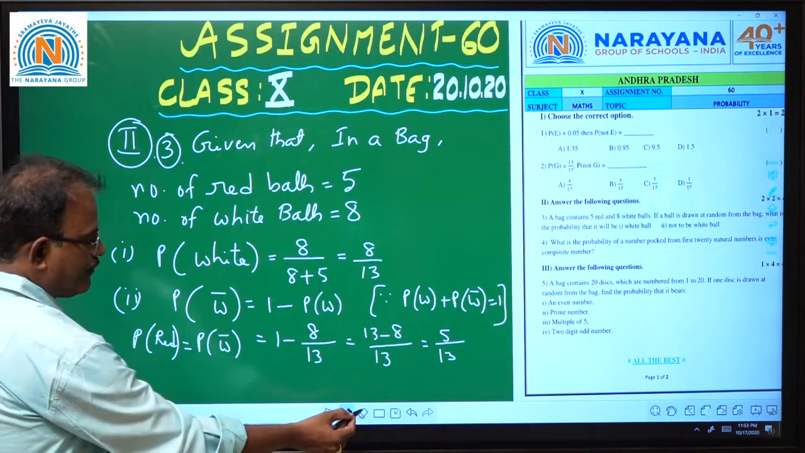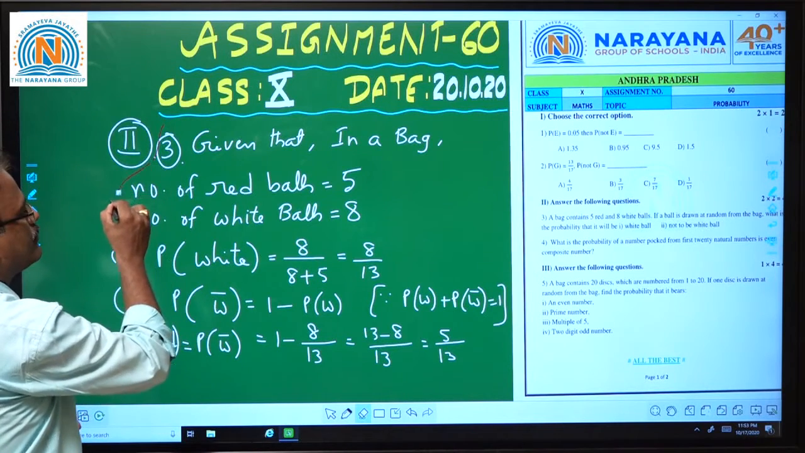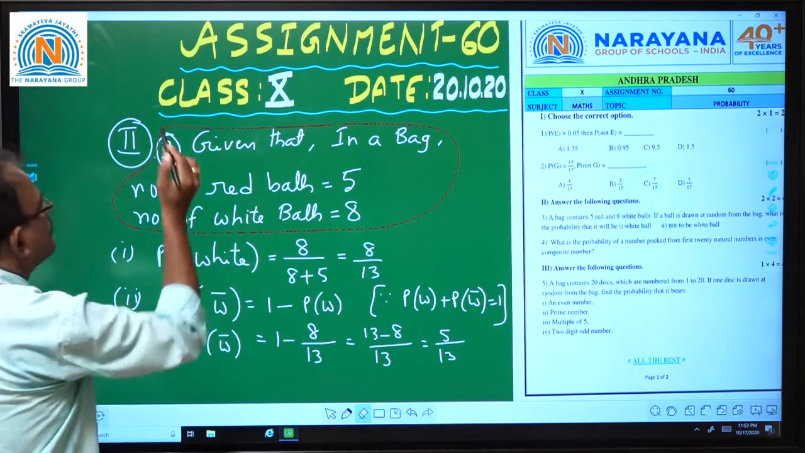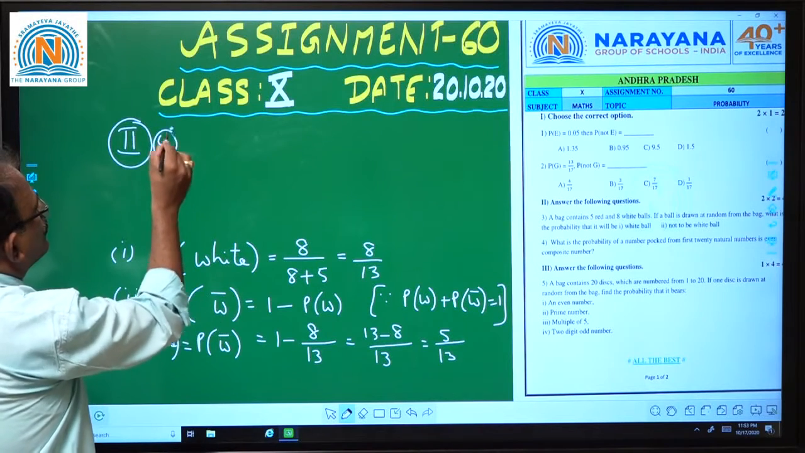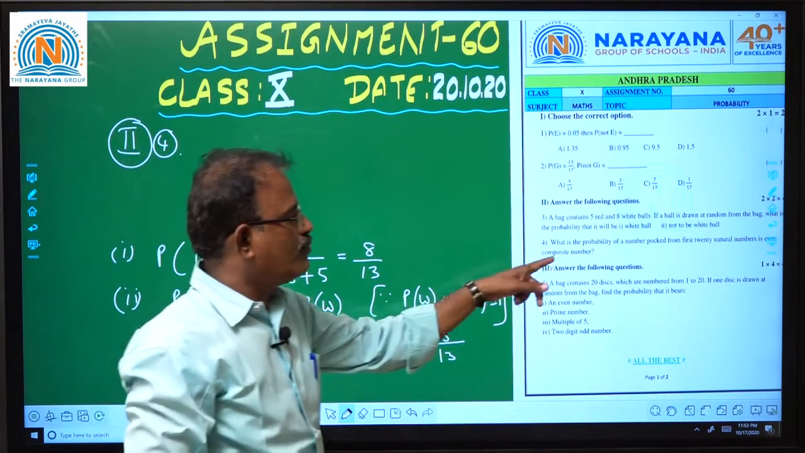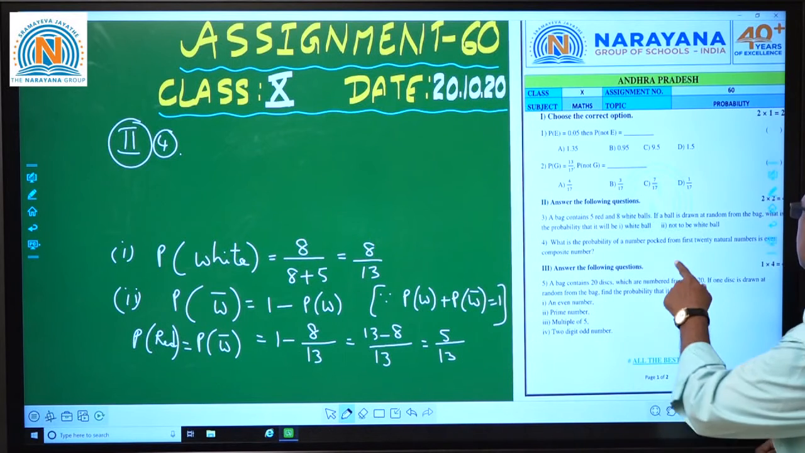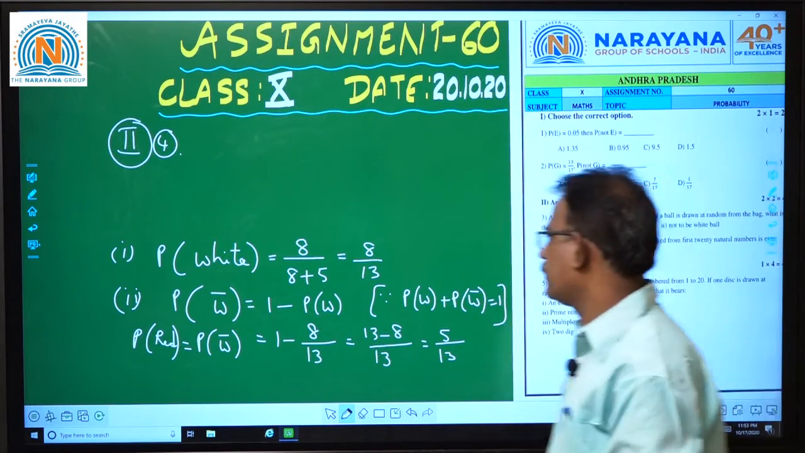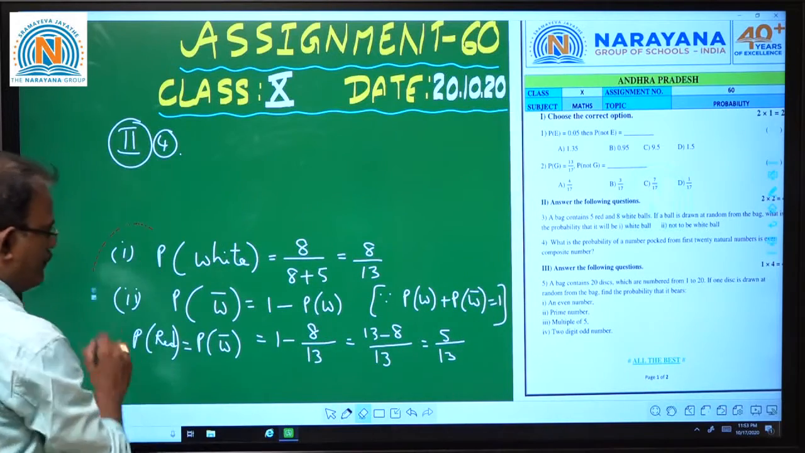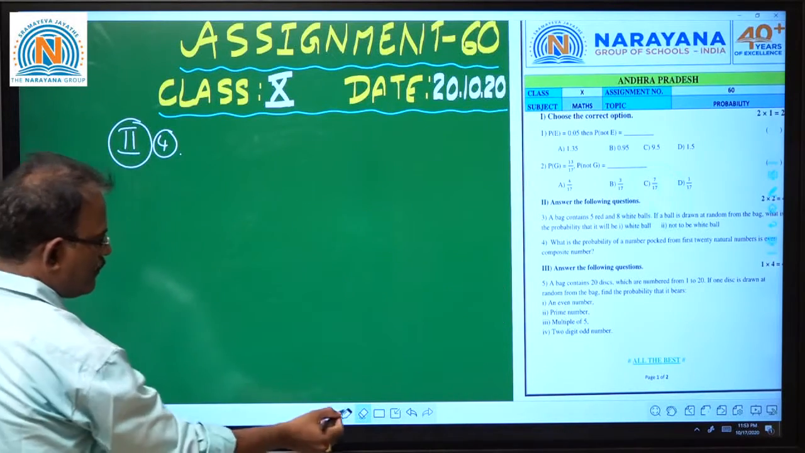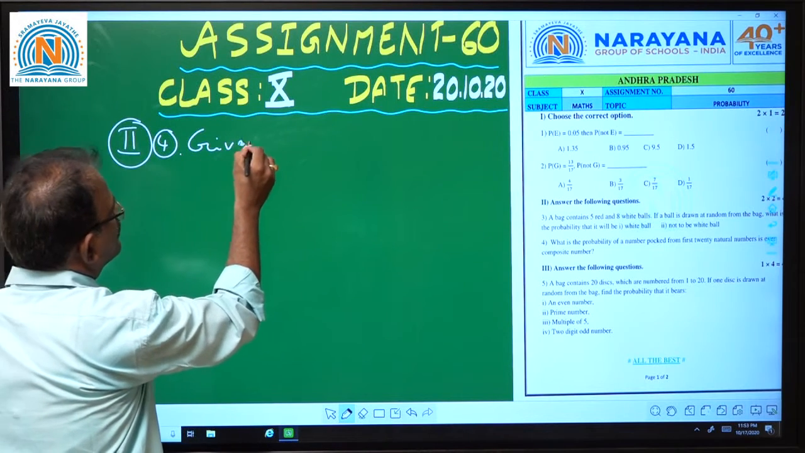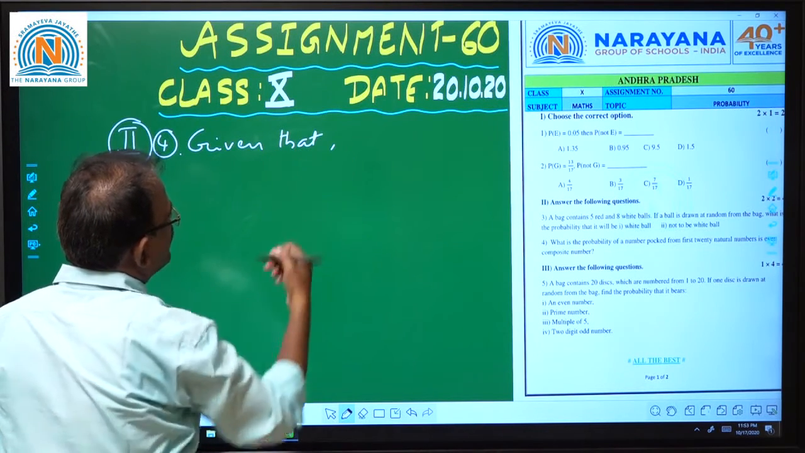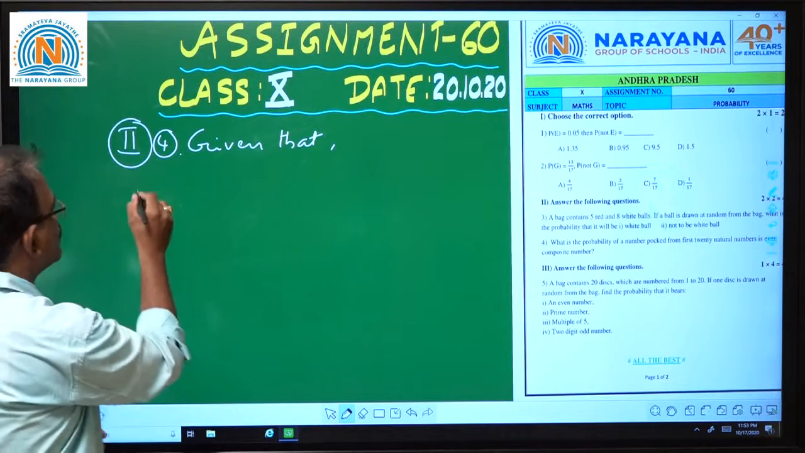Our next question, the fourth one. What is the probability that a number picked from the first 20 natural numbers is an even composite number? Okay, so here, given that, what are the total outcomes?